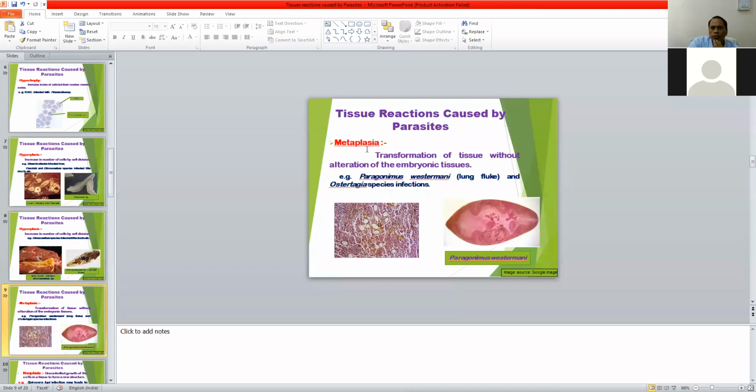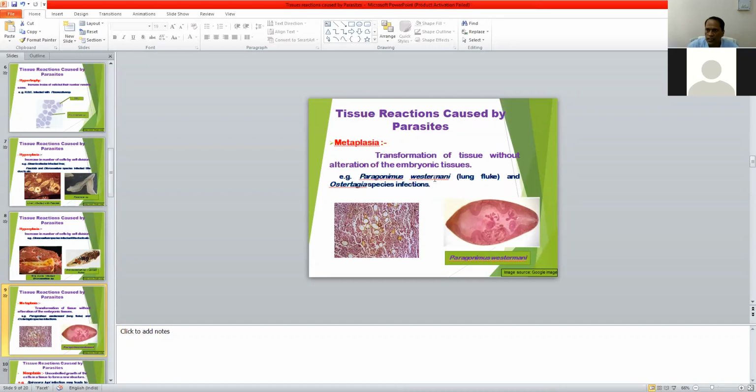Then another type of tissue reaction that occurs during parasitic infection inside the cells or tissue is metaplasia. Metaplasia is the transformation of one tissue into another without alteration of the embryonic tissue. It means one type of tissue changes into another type of tissue. Without the alteration of the embryonic tissue, which is the main origin of the tissue, there is no change; only the tissue changes. Like in the case of Paragonimus westermani infection.